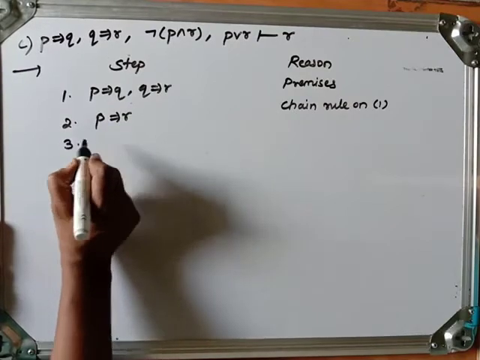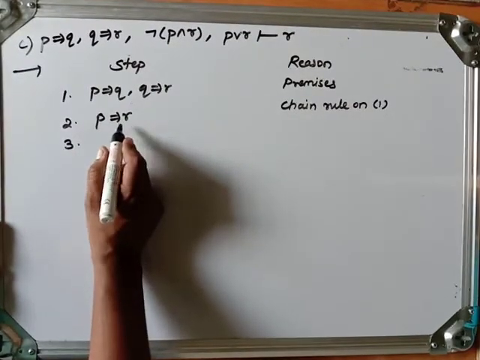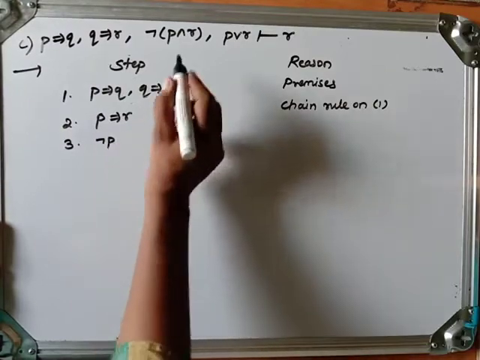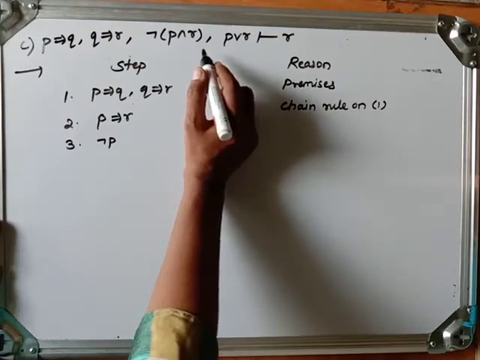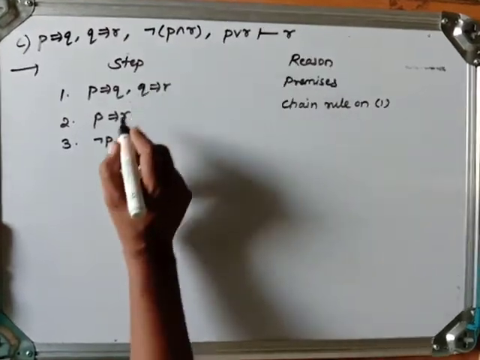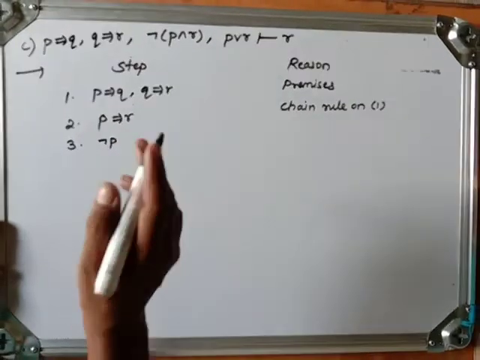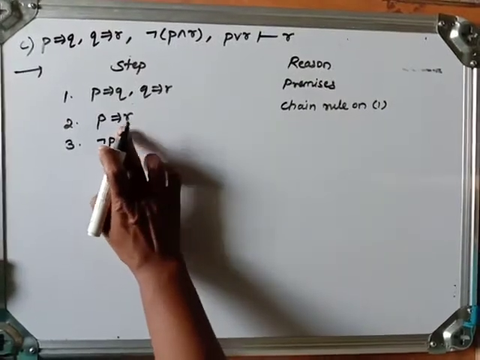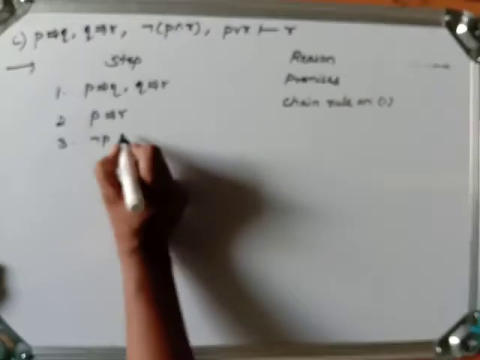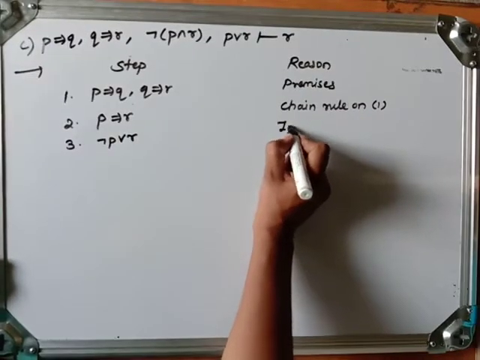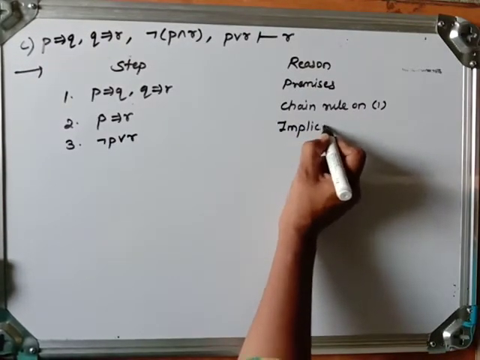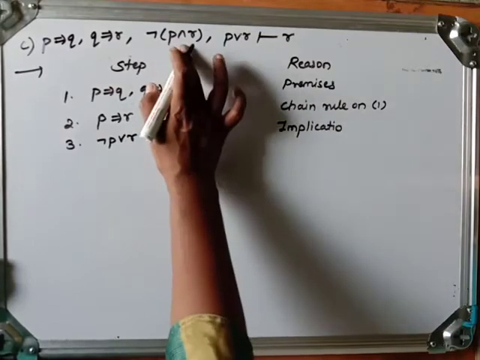Now, before going towards the next premise, let me write P implies R as negation P or R using implication.